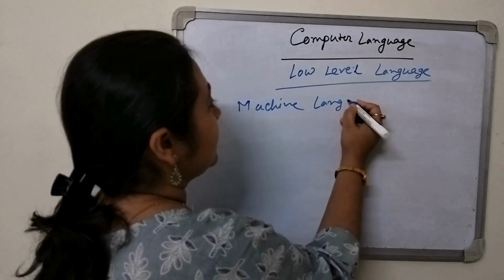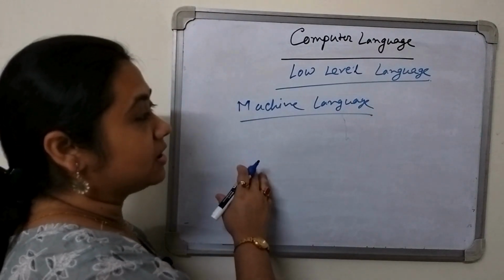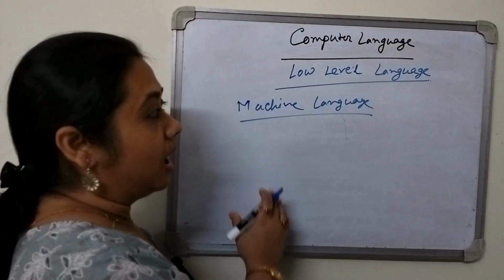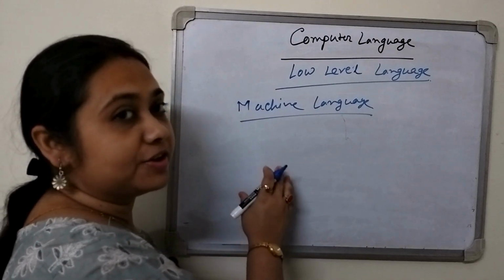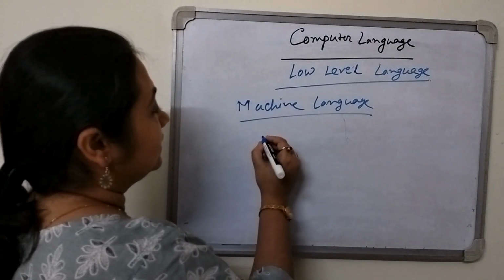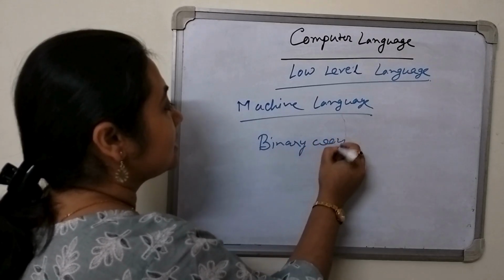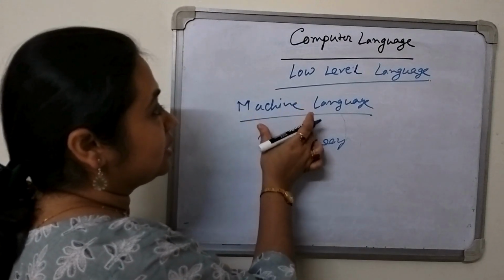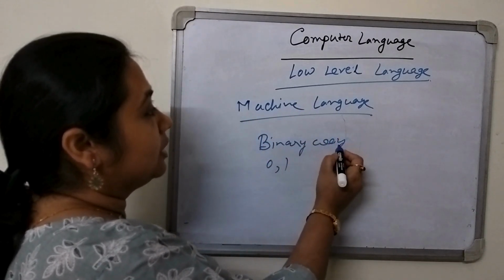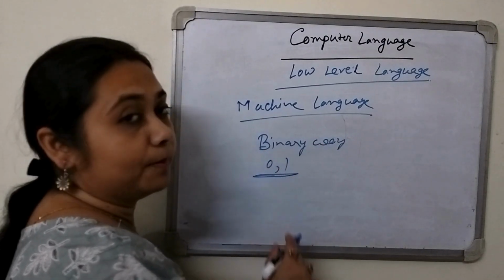So, what is the machine language? Machine language is such a language in which all the instructions are given in the binary format. Whatever data or instruction we are inputting, everything we are using in a binary way. Binary way means 0 and 1 in this way. So in the machine language, whatever we input, everything will be in the binary language, that is, in a 0 and 1 format.